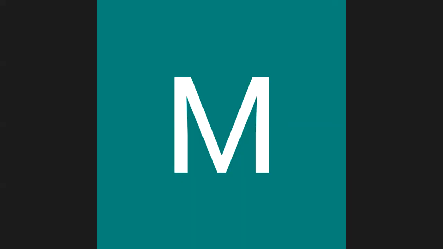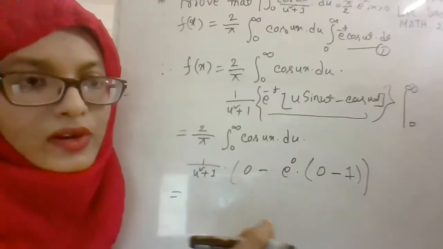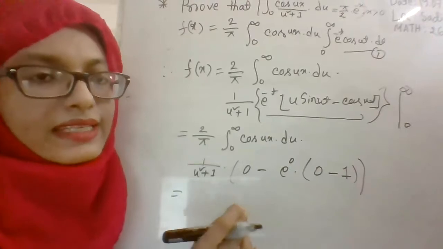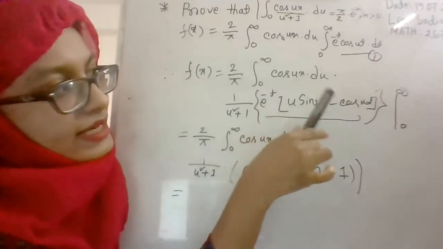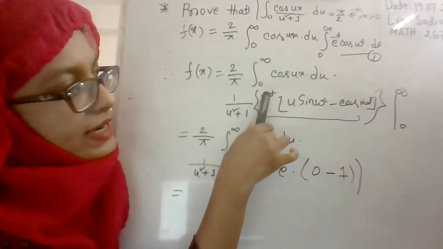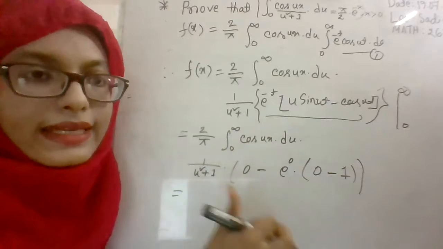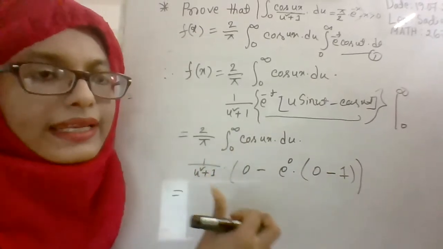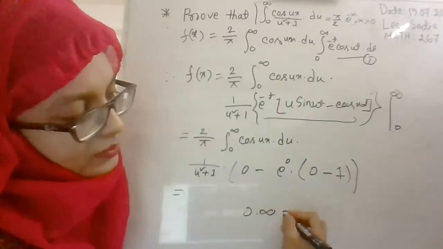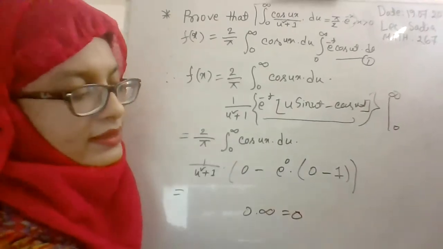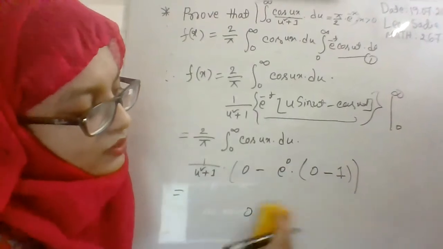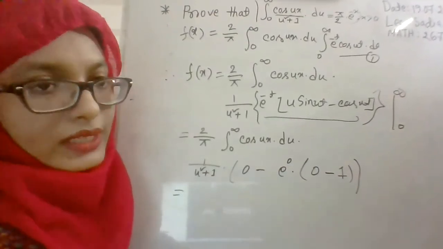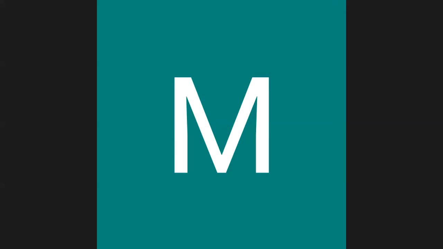Here it is not necessary to evaluate sine infinity and cos infinity, because e to the power minus infinity will automatically be 0. If you multiply anything with 0, it will be converted into 0, and if you multiply 0 with infinity, it will also be 0. So it is not necessary to evaluate sine infinity and cos infinity. Have we got the point? Yes, ma'am.